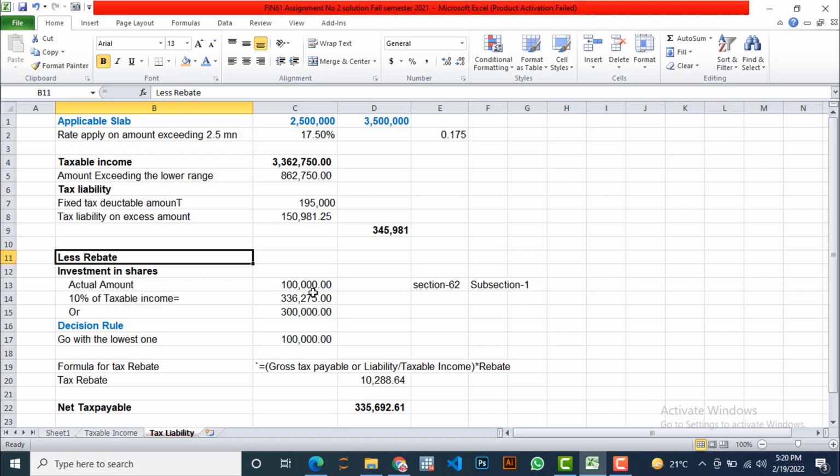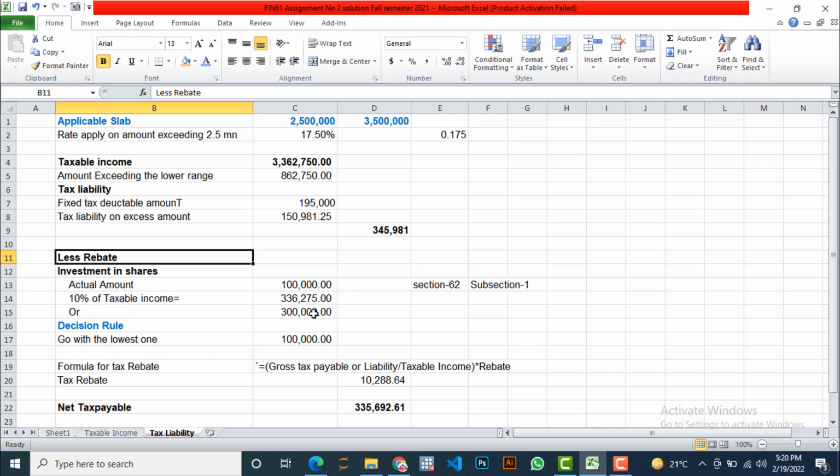Actual amount is 100,000. 10% of taxable income, this we are going to use, is the second option, 336,275, or 300,000. If there is a provident fund or mutual fund or something else, then this rate rises to 20%, and this 300,000 rises to 2 million.